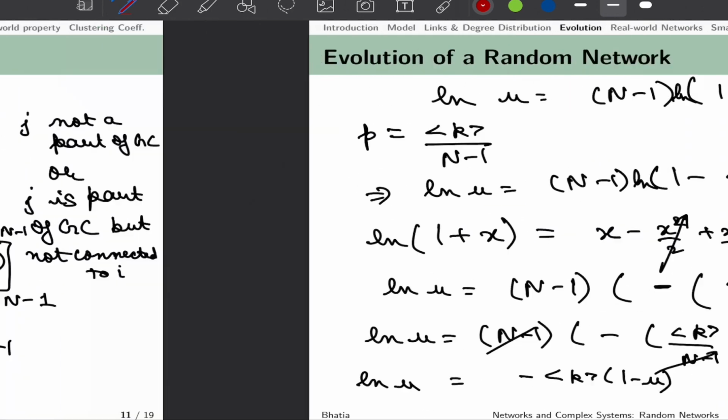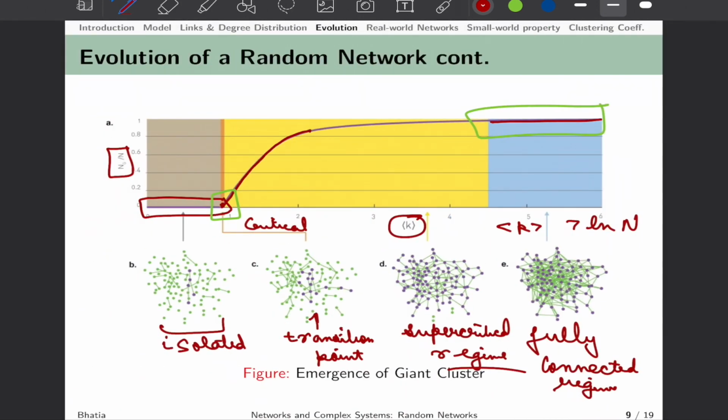And now going back to this particular figure from where we started, we identified that this critical point is important, and we say that this happens when k equal to 1. The second regime that we are specifically interested in is the fully connected regime, when average k is almost equal to log of n, and between this critical point and the fully connected regime we see the supercritical regime.